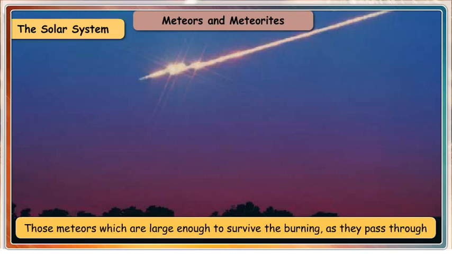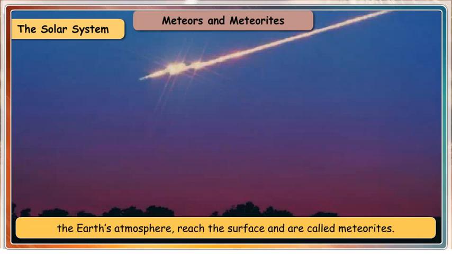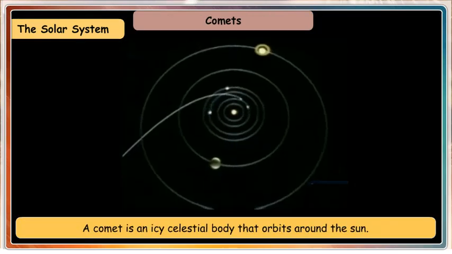Those meteors which are large enough to survive the burning as they pass through the Earth's atmosphere reach the surface and are called meteorites.